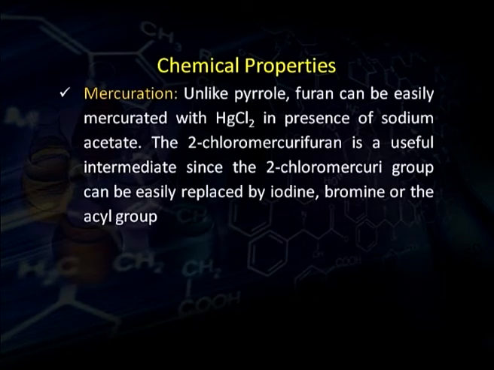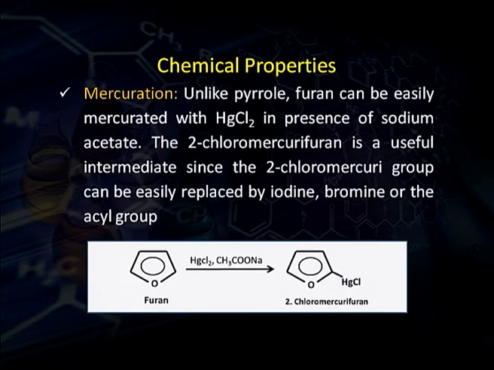Then mercuration. Unlike pyrrole, furan can be easily mercurated with mercury chloride in presence of sodium acetate. The chloromercury furan is a very useful intermediate, since the chloromercury group can easily be replaced by iodine, bromine or other acyl groups.